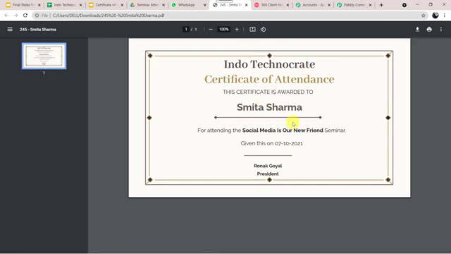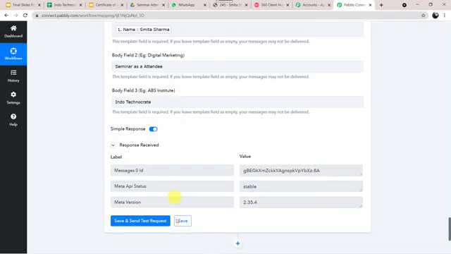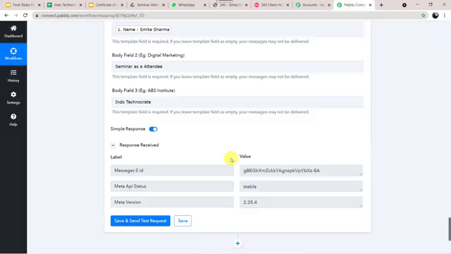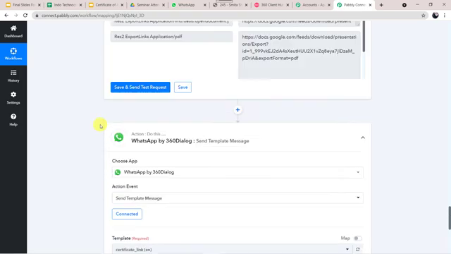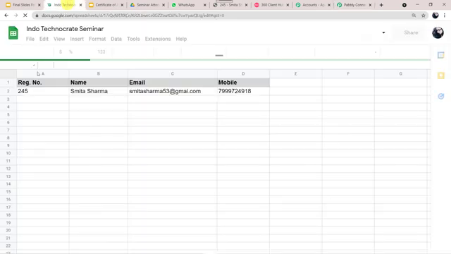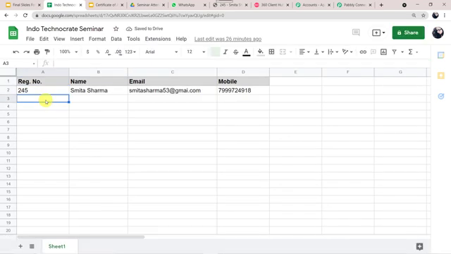Now let us move back to Pabbly Connect and save this workflow first. Data saved successfully. Okay, so now let us check this particular workflow in real time also. I'll go to my Google Sheet, and here let us create one more entry of any of our attendees. I'll type the registration number as 283.